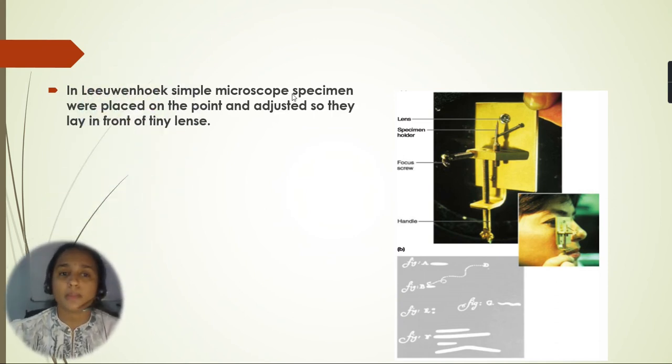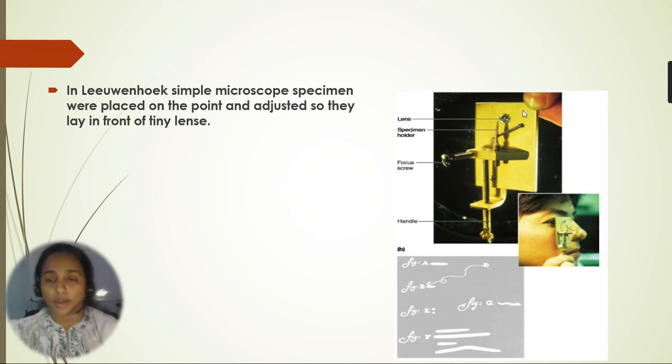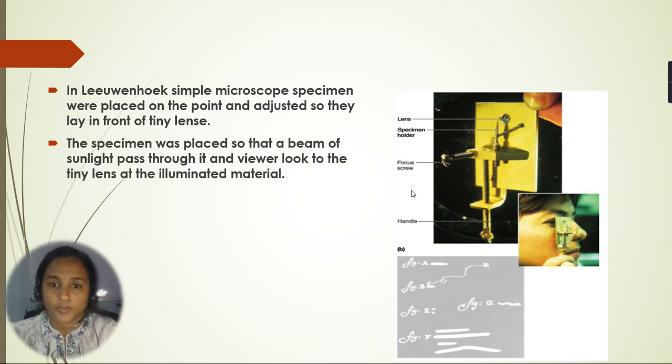In Leeuwenhoek's simple microscope, the specimen was placed on the point and adjusted so that it lay in front of the tiny lens. You can see here the parts of that particular microscope: the lens, the specimen holder, the focus screw, with which you can focus the specimen, and a handle to hold the microscope.